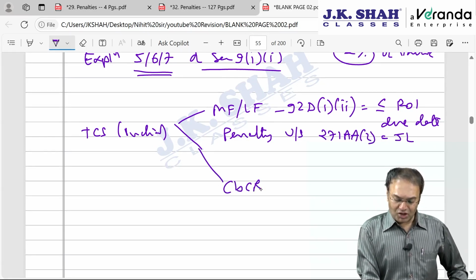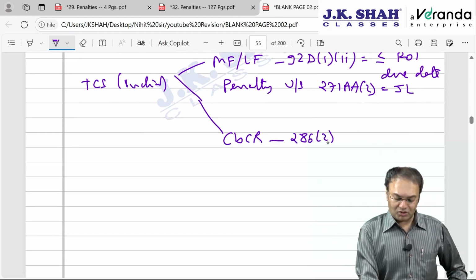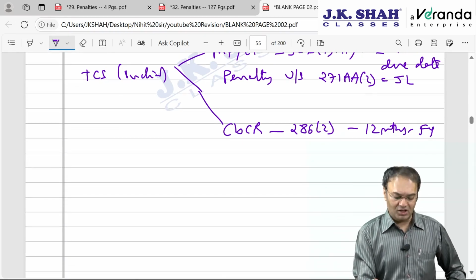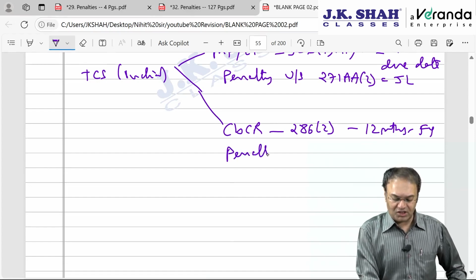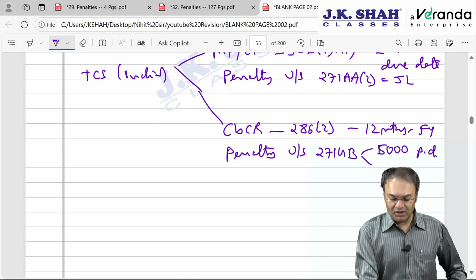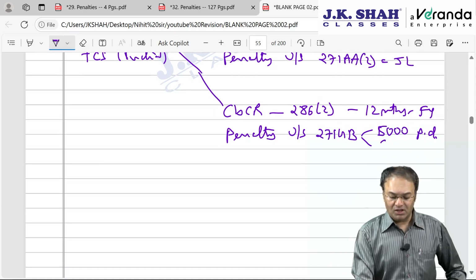And they are required to furnish country by country report, which is required under section 286 subsection 2. The time limit to furnish this is 12 months from the end of the accounting period, which is nothing but the financial year. If there is a default in furnishing this, there is a penalty under section 271GB. Penalty is in two layers. If the delay is up to 1 month, penalty will be 5,000 per day, and if the delay extends beyond 1 month, then from the next day onwards penalty will become 15,000 per day.